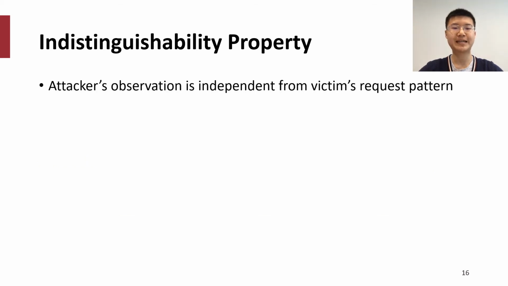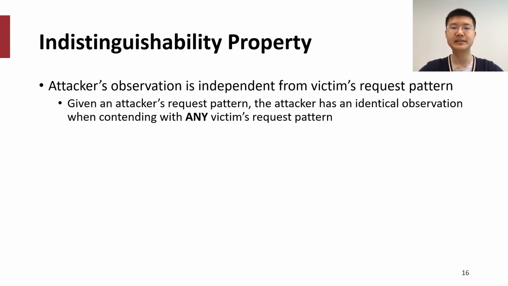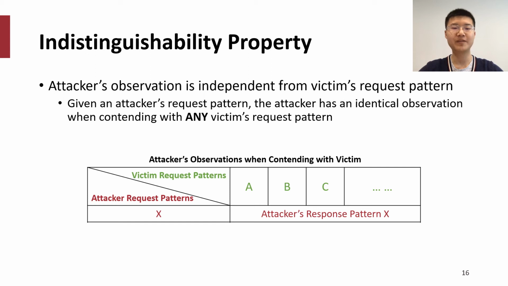We further show that the indistinguishability property actually means two aspects. Firstly, it means given an attacker's request pattern, the attacker has an identical observation when contending with any victim's request pattern. The table below will visualize this property. The row here represents a given attacker's request pattern X, and it will contend with different victims' request patterns A, B, C,